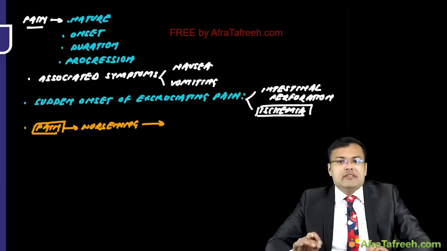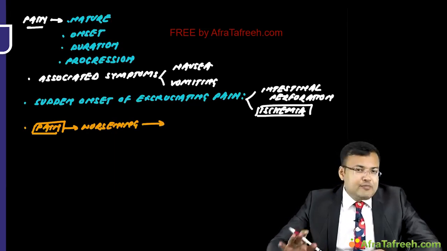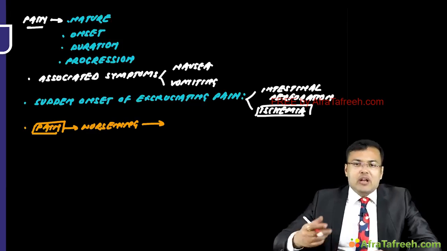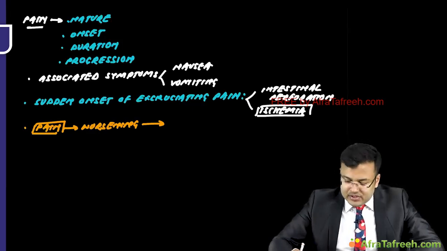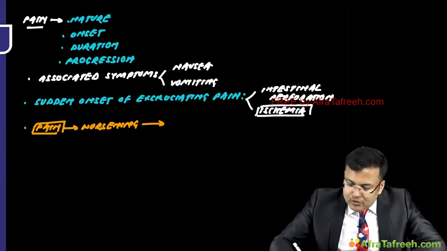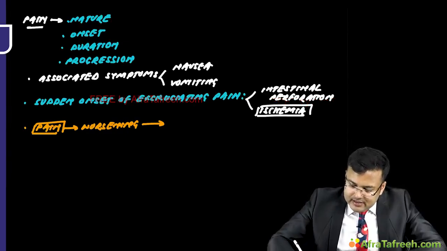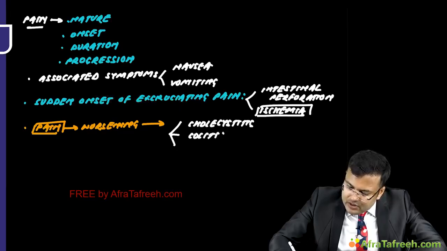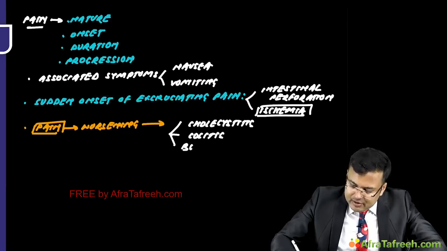It is seen in acute cholecystitis, in colitis, or if patient is having bowel obstruction.